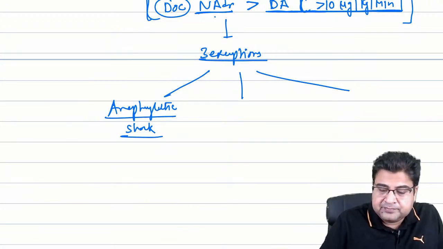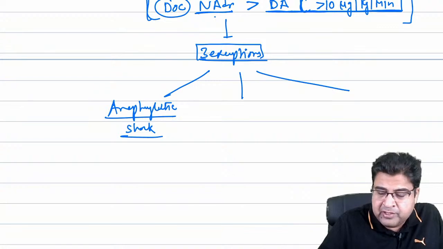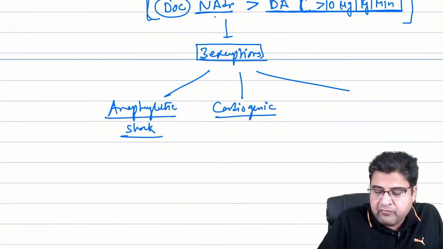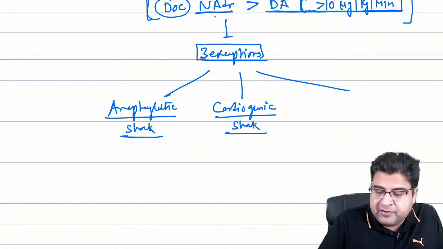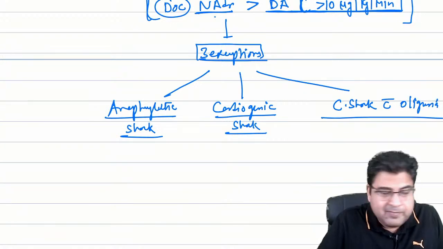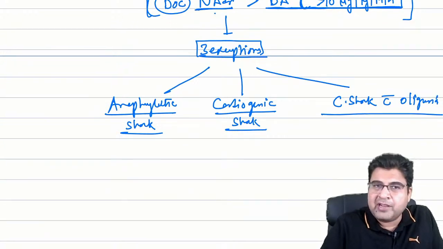Now the second exception is when any patient suffers from cardiogenic shock. When any patient suffers from cardiogenic shock, another medicine is the drug of choice. And when patients suffer from cardiogenic shock with oliguria, some other medicine is the drug of choice. Now you people have to answer me.